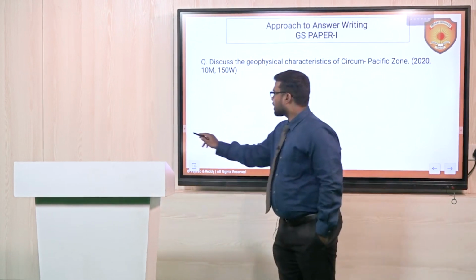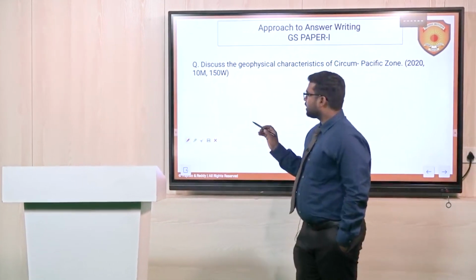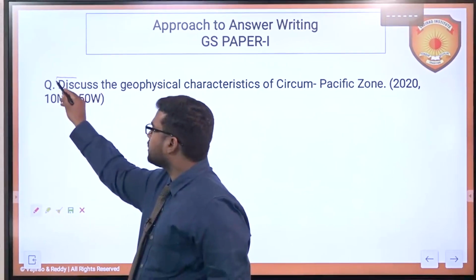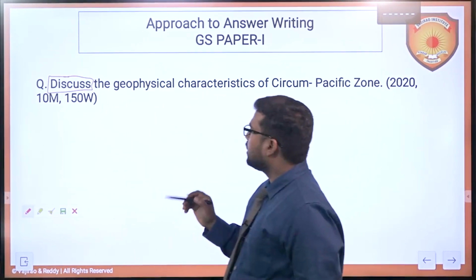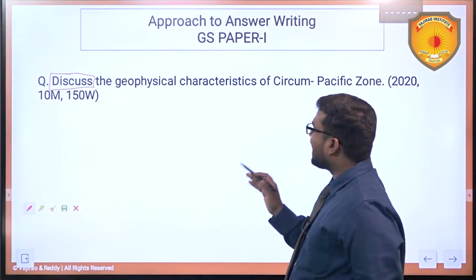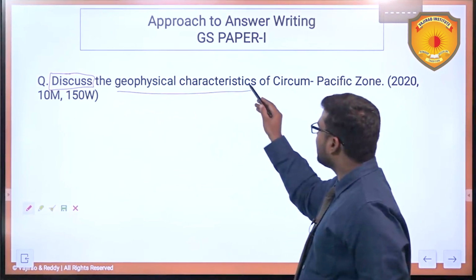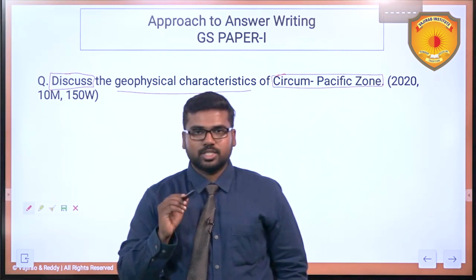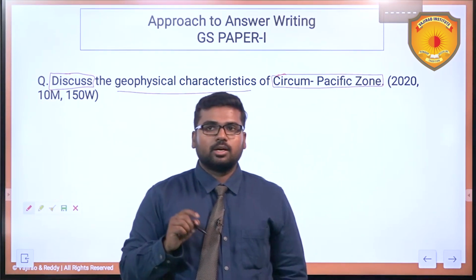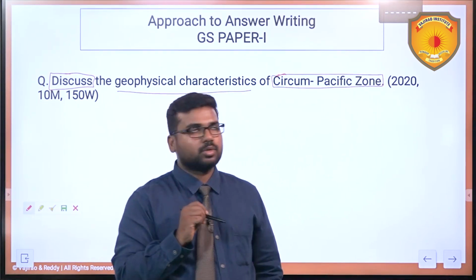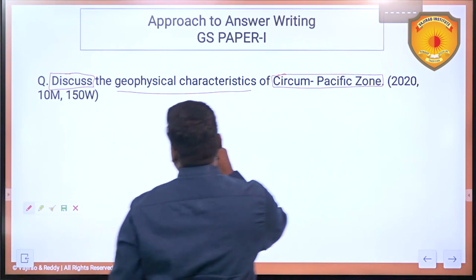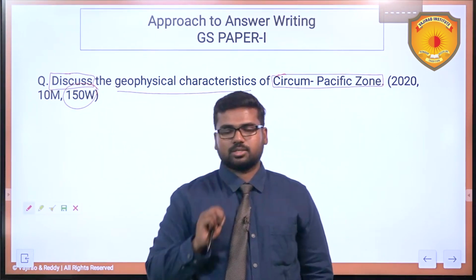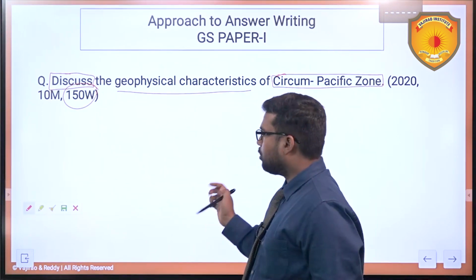The question is, discuss. See here the very first word, the tail word that we are getting, the directive word, that is discuss. Discuss the geophysical characteristics of circum-Pacific zone. This was a question asked in 2021 for 10 marks and we have to write it in 150 words. This is the word limit. So 150 words means we get 2 pages. So what should be the approach to it?